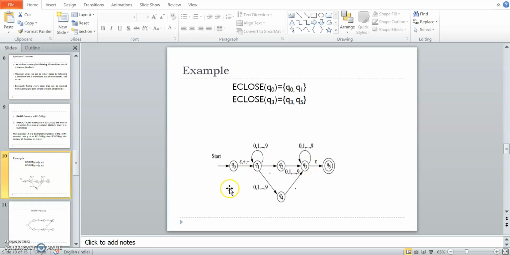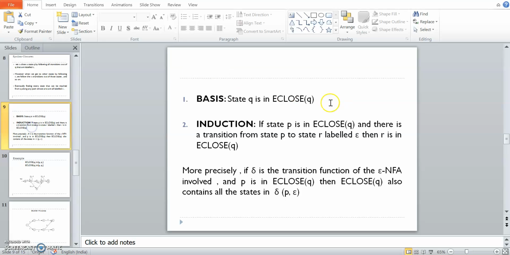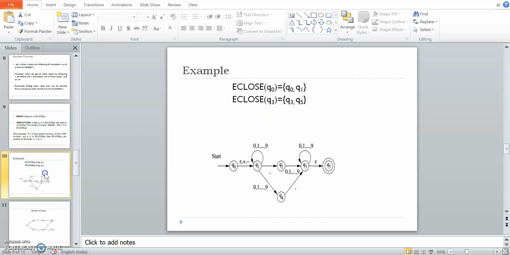May I conclude what the eclosures are? That means epsilon closures. We have to identify there is a path from one state to another state on epsilon. That is the eclosure, simply. So eclosure of Q0 is the same state as itself, from the first basis. That means for every state there is an epsilon closure to the same state. That's why in this state Q0. And now see, here is a path from Q0 to Q1 on epsilon. So Q1 is also in the eclosure, right? That means eclosure of Q0 is the set of Q0, Q1.